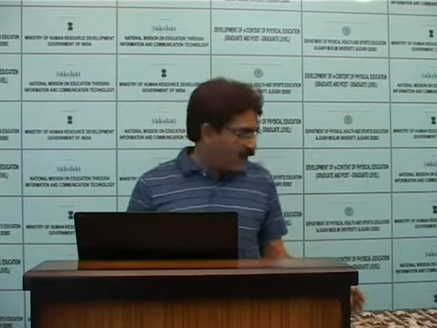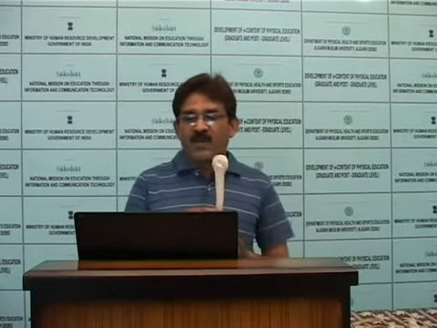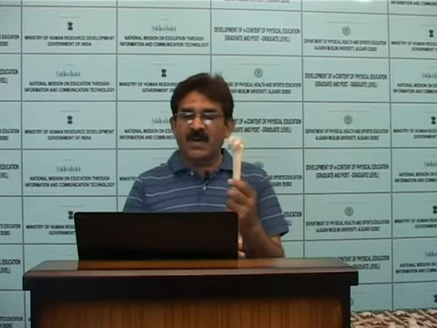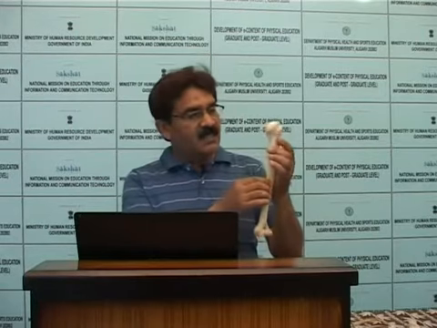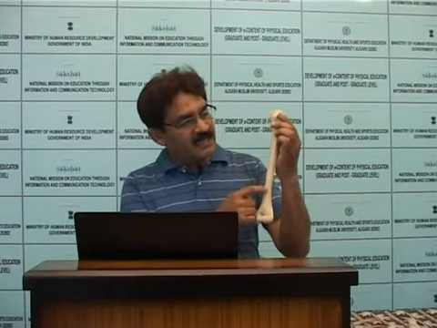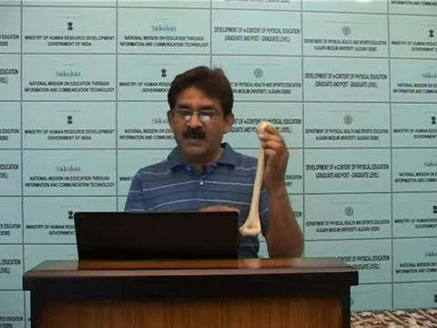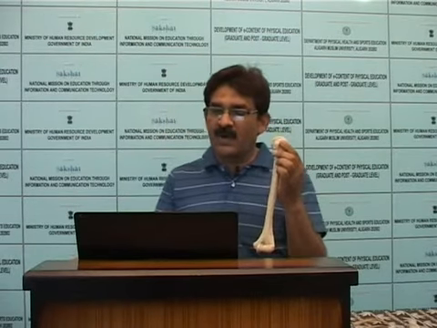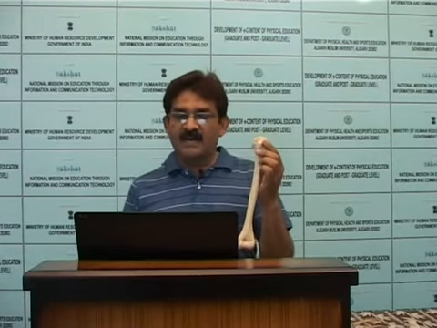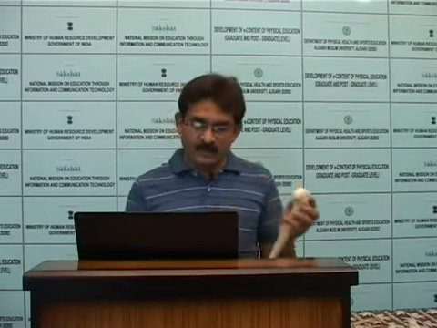Long bones have 1 body, 2 ends. This is the upper end and this is the lower end, composed of compact bone or cortex body, spongy bones, red marrow, medullary cavity, periosteum, hyaline cartilage. This is the hyaline cartilage attached in the body of this bone, articular cartilage and periosteum. Periosteum is the outer covering of this bone.